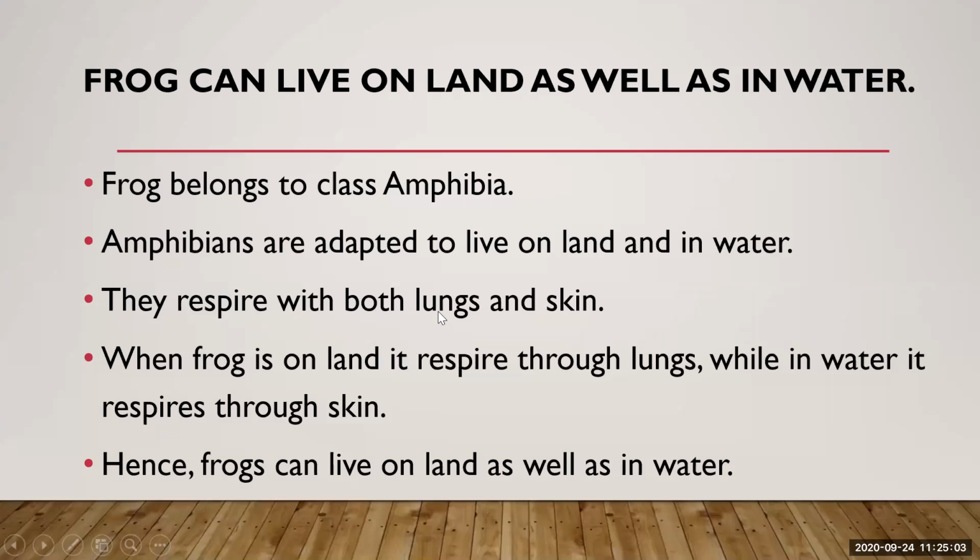They respire with both lungs and skin. They have gills in the larval stage, but as they mature, their gills develop into lungs, and they can respire through lungs on land, and in water they use their skin to respire. That is why when a frog is on land, it respires through lungs, and in the water, it respires through the skin. So they perform dual respiration. That is why they live on land as well as in water.